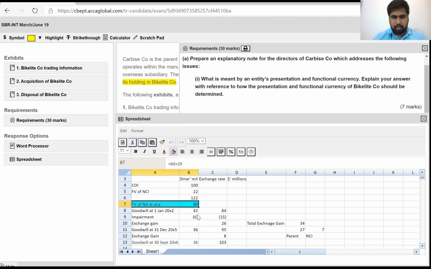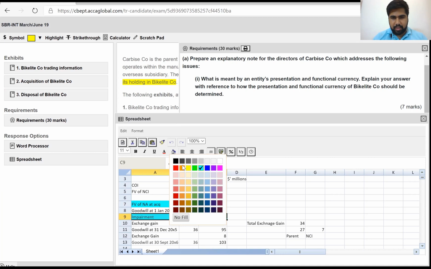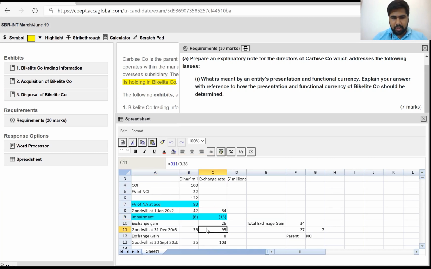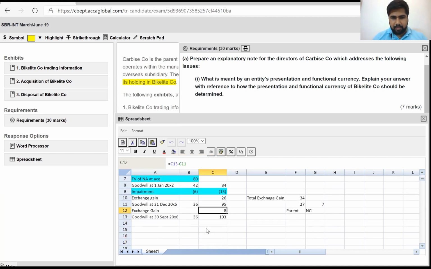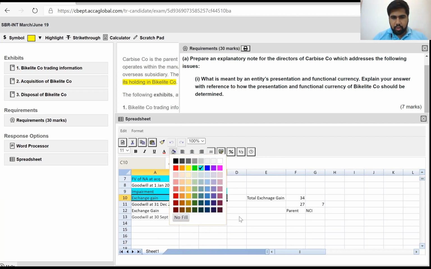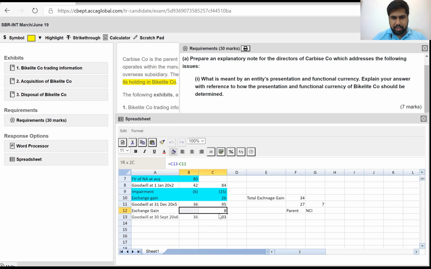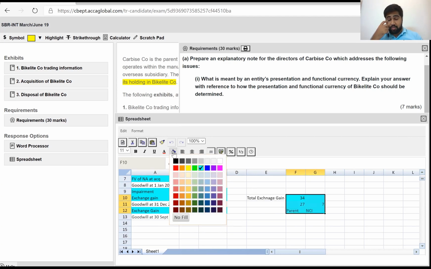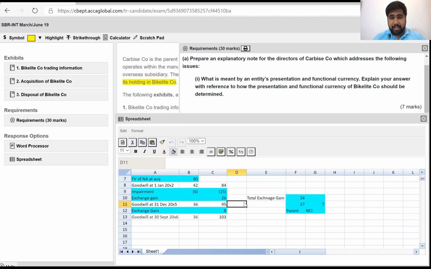You will be explaining the impairment and its impact, obviously the rate at which it's translated. You will be explaining the exchange gain, and you will be explaining this element, the bifurcation of the total exchange gain.